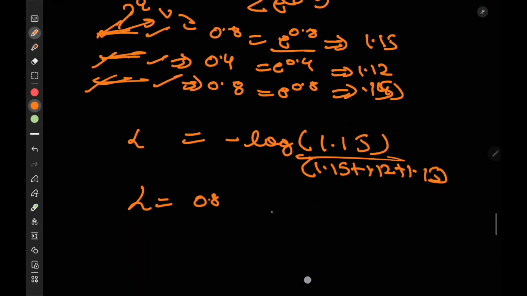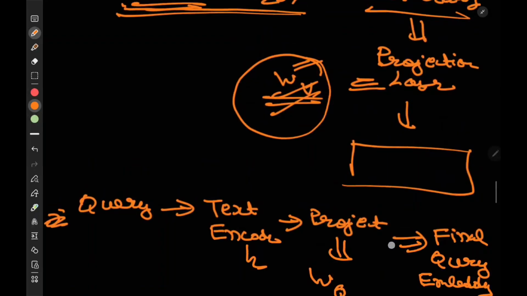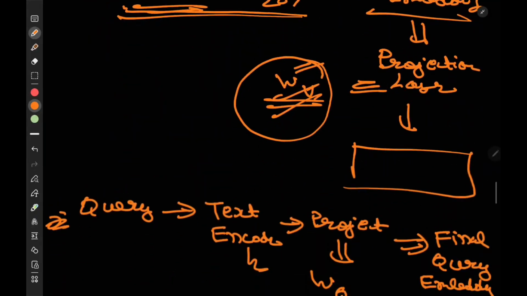The videos which are similar to each other will be pulled closer, and the videos which are not similar will be put far. So this is how the model training part is covered.